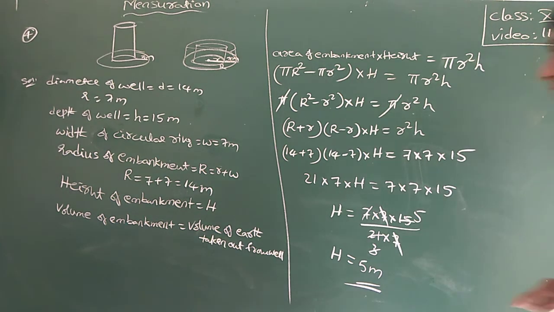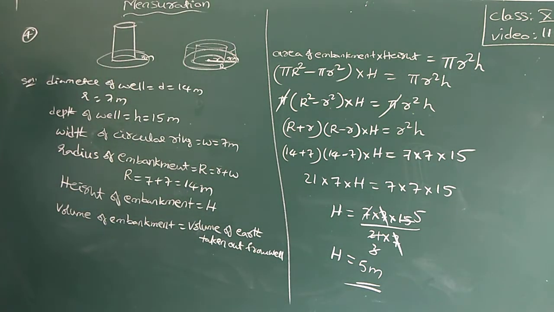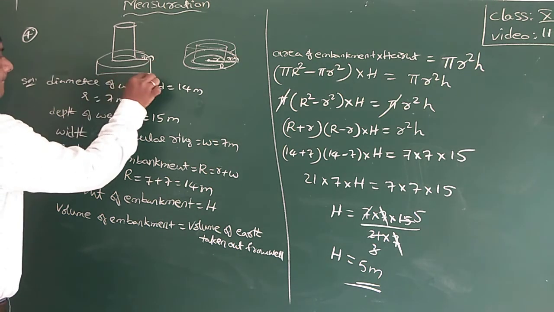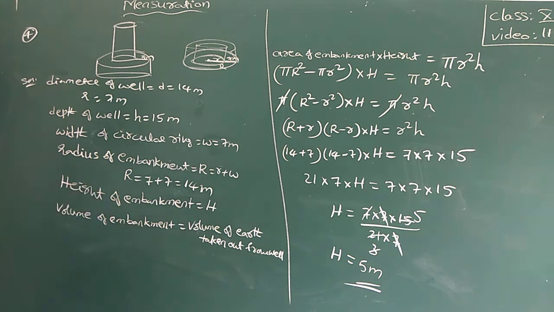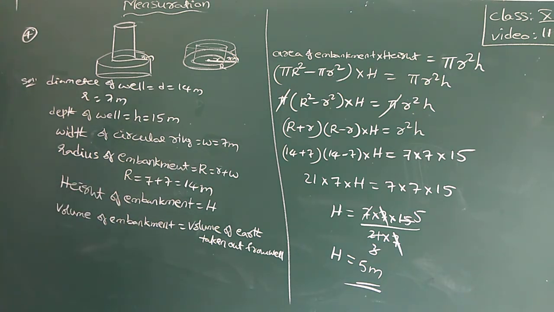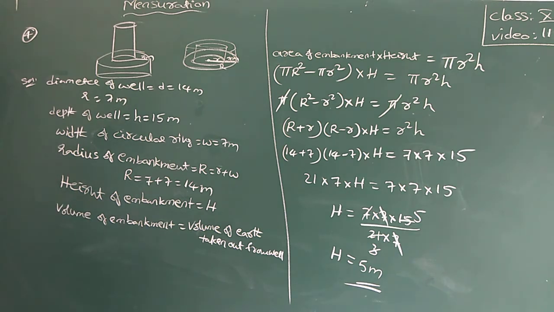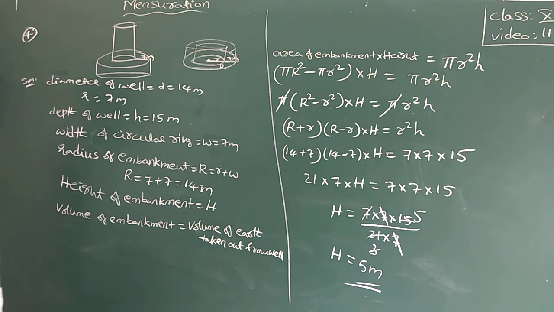Very different question, important question. Embankment problem. Embankment is nothing but a circular platform where earth will be placed beside the well, surrounding the well. Draw the diagram properly to understand.